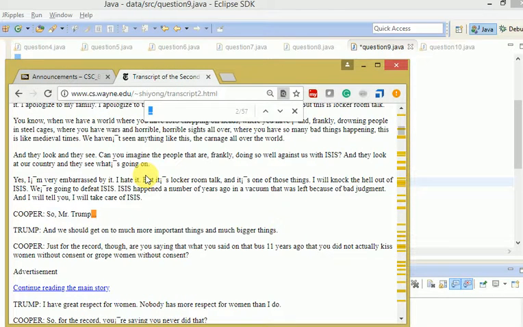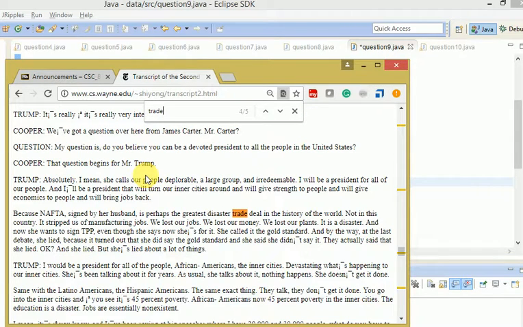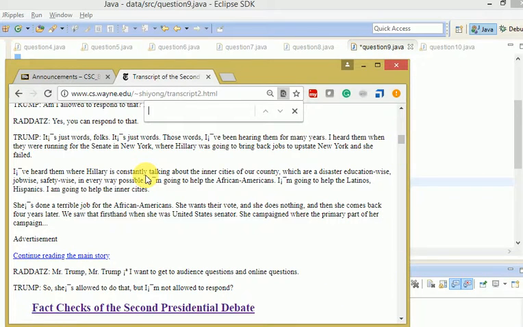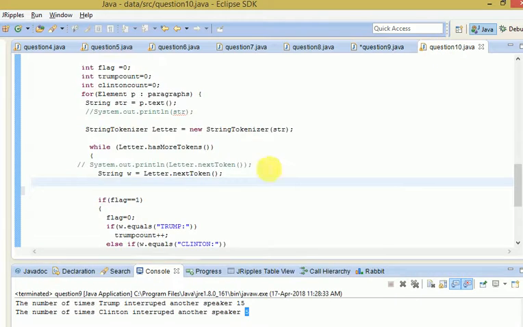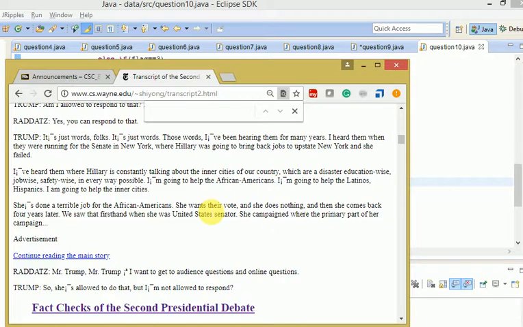We have to find all the words that are related to trade, such as trade, market, industry, business, all of which are related to trade. We used the split functionality, so wherever we get a word like trade, market, business, or any of these, we find that word and count how many times it occurs.